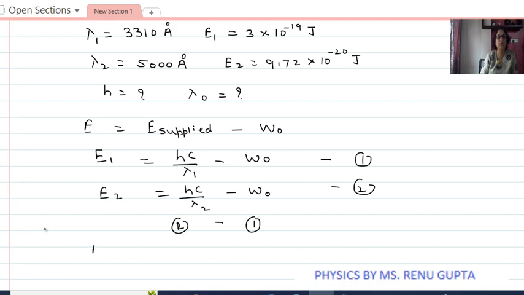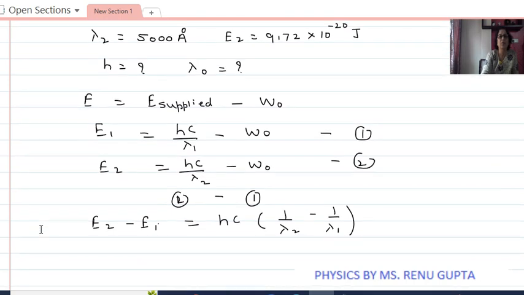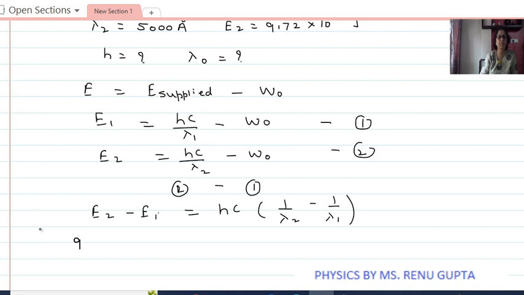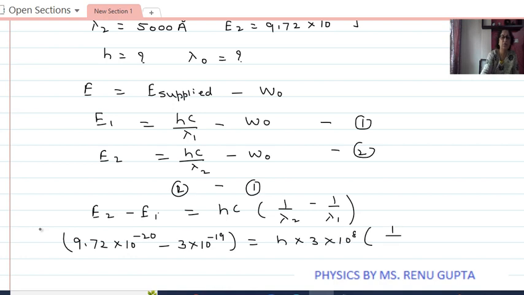So we will get E2 minus E1 is equal to hc, I am taking common, 1 by lambda 2 minus 1 upon lambda 1. So now we put the values. E2 is 9.72 into 10 to the power minus 20 minus 3 into 10 to the power minus 19 is equal to h, value of c is 3 into 10 to the power 8 multiplied by 1 upon lambda 2.